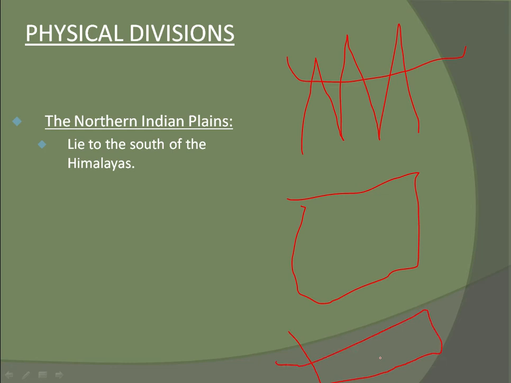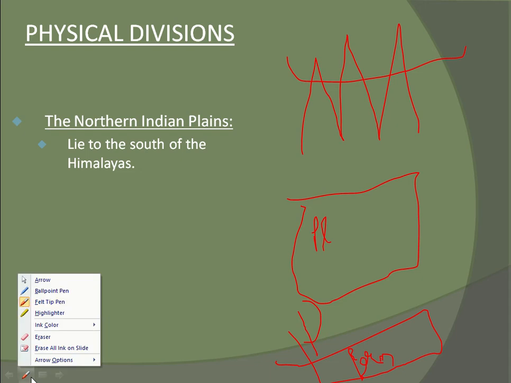Here there are minerals and it is very fertile to grow crops. So most of the population is in plains. Population is also there in plateaus. Don't think plateaus are waste. They are also nice.